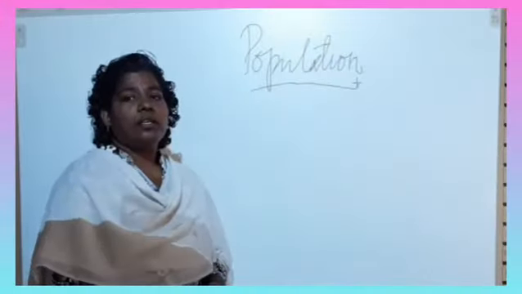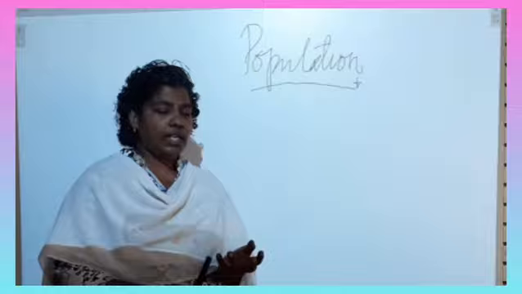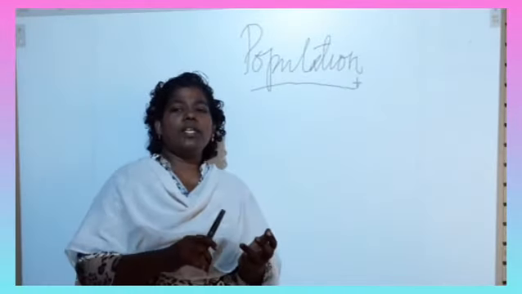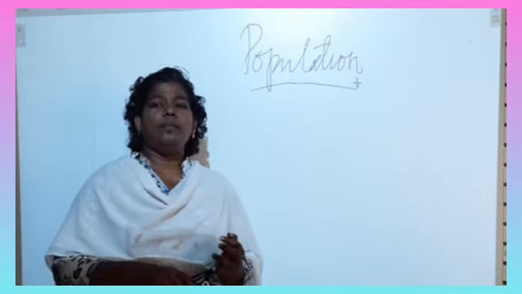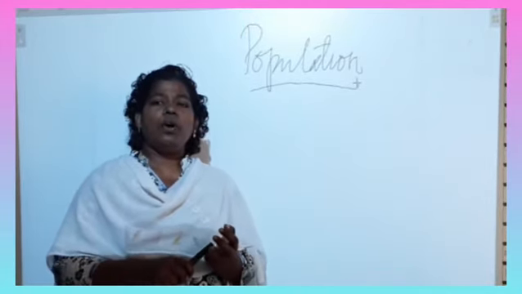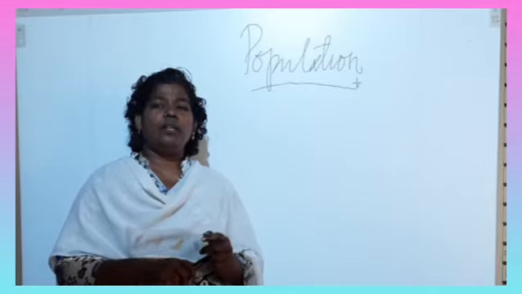So this is about population. What are the things you have seen? You have seen about population: distribution of population and different important features of population.